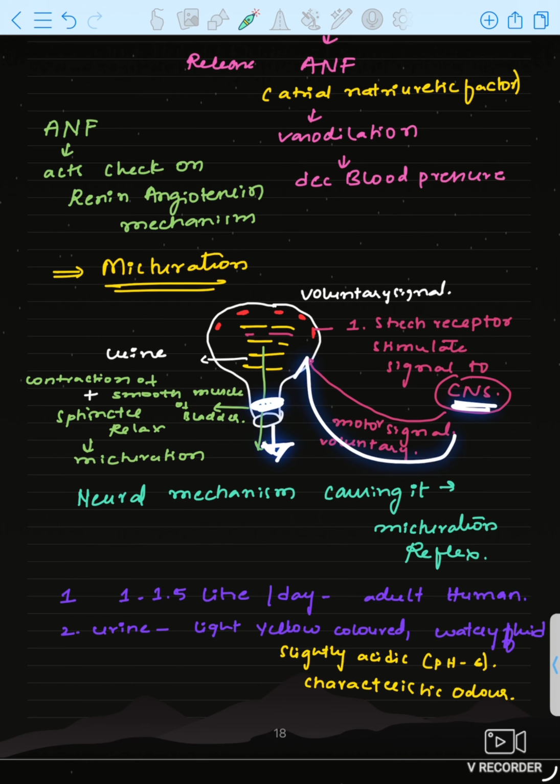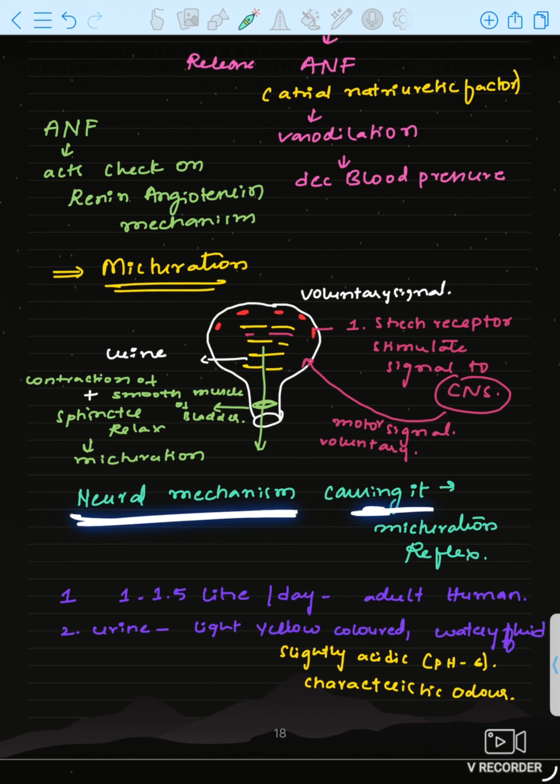But now signals are given by the CNS for the release of urine, so the sphincter will relax and the smooth muscles contract, so urine passes out. This neural mechanism is why it is called the micturition reflex. 1 to 1.5 liters of urine is passed out per day.